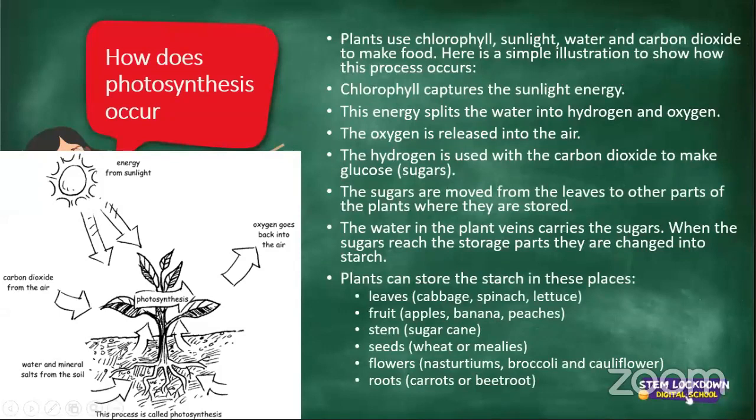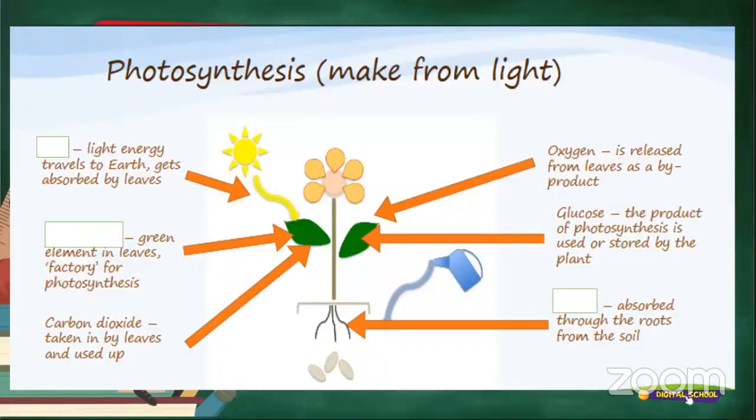All right, I want you to have a look at this on your screen right now. It says photosynthesis, made from light. The first block is blank, which needs you to fill it in. It says light energy travels to earth, gets absorbed by leaves. So what exactly goes there? What word has to go there? I see JD saying sun. Malande says sun, Stebile sun. All right, awesome.